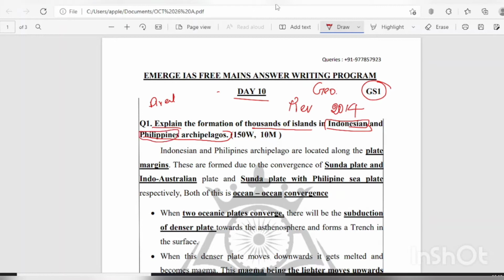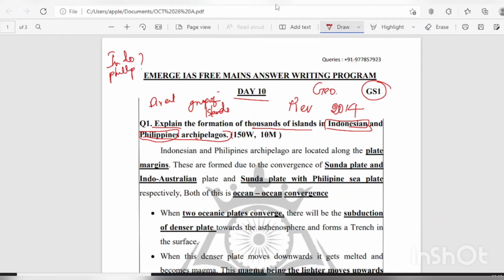Here, archipelago means, you know, that it's a group of islands. So there are thousands of islands in the Indonesia and Philippines archipelago. So we have to explain about the formation, how they formed. And there are a lot of island groups among the world, but they are specifically asking us to explain the formation of Indonesian and Philippines archipelago.